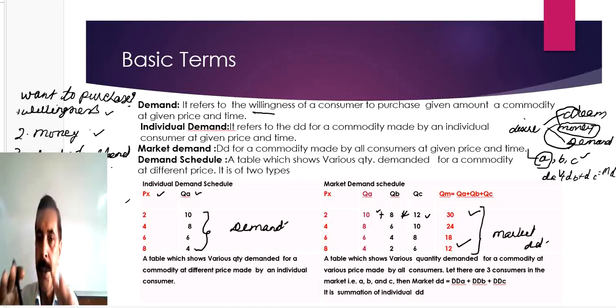Now the third aspect. One thing I want to tell you before I start the third aspect. In economics we analyze a concept in 3 formats. One is text, where you have to define the concept and tell about it theoretically in the form of text. Second, you have to verify the same statement with the help of a schedule. And third, you have to describe or represent the same thing through diagrams.